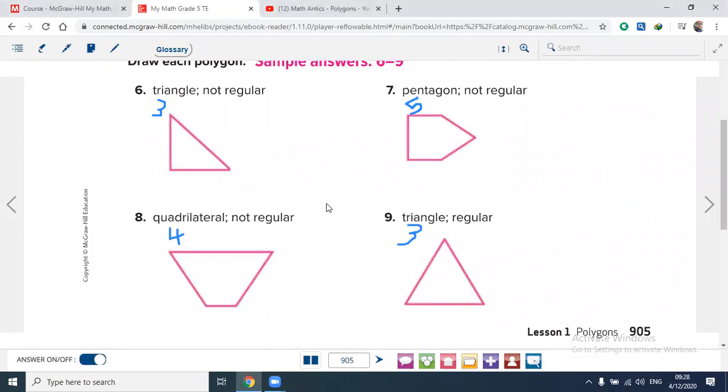Regular has equal side sizes and the same measure of angles. Here, all of these are not regular. Is it clear? Yeah, it's clear. Okay.